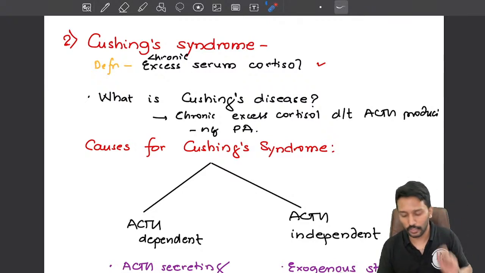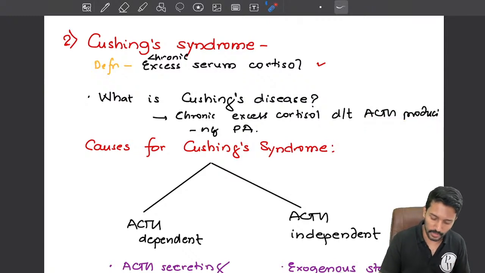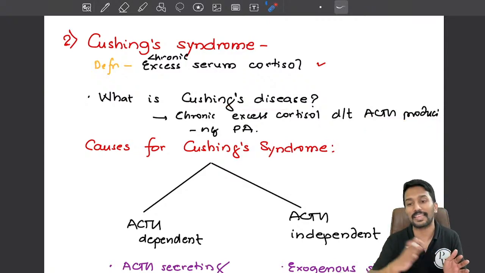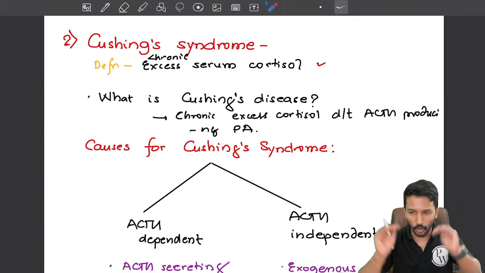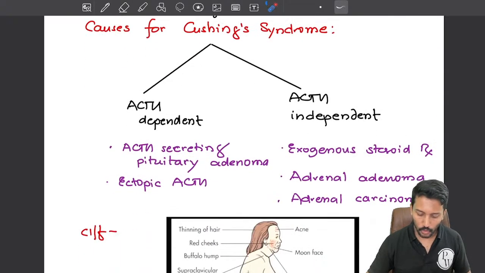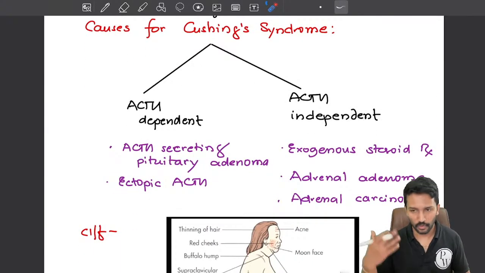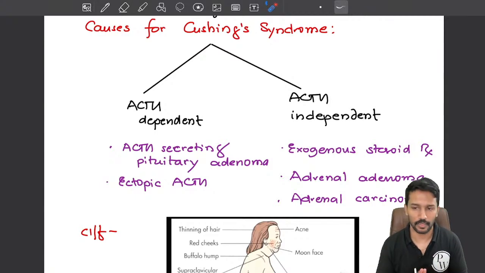If this high cortisol is coming because of an ACTH producing pituitary adenoma, then we call it Cushing disease. So Cushing disease is an example of Cushing syndrome. Cushing syndrome is an umbrella term, right? Under that, all the causes for excess cortisol come into the picture. Now the causes for Cushing syndrome, or the causes for excess cortisol, will be divided into two groups: ACTH dependent causes and ACTH independent causes.